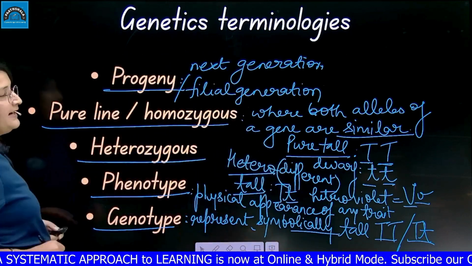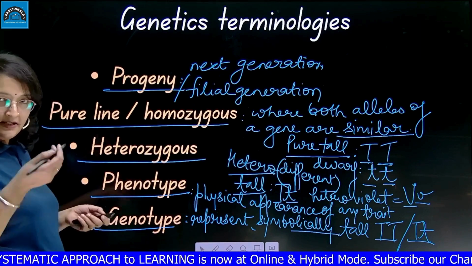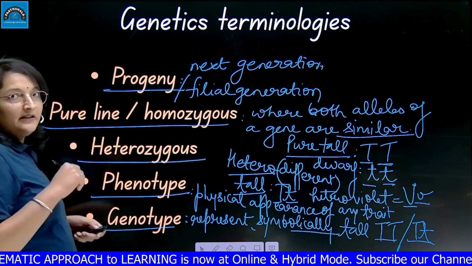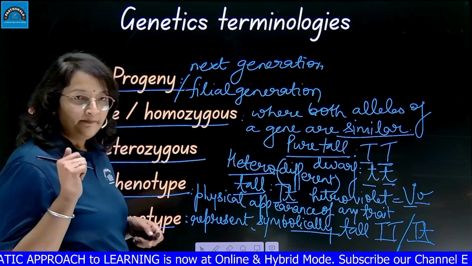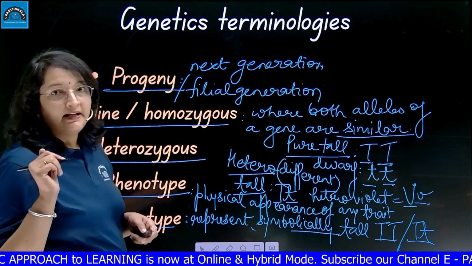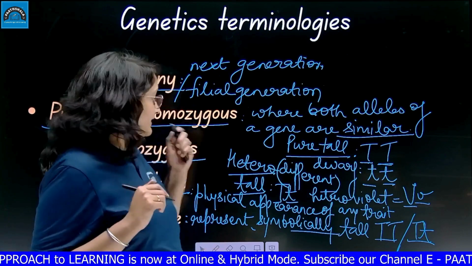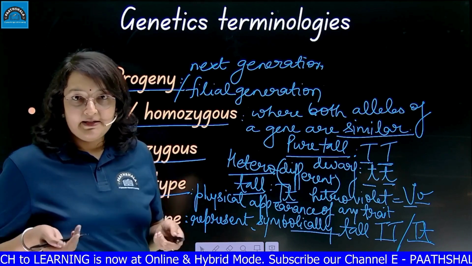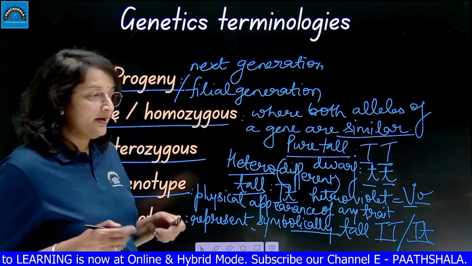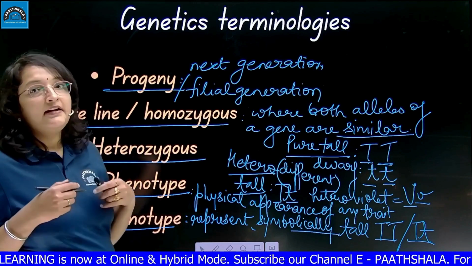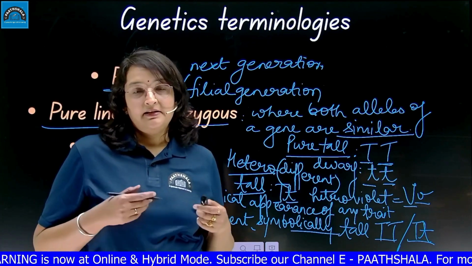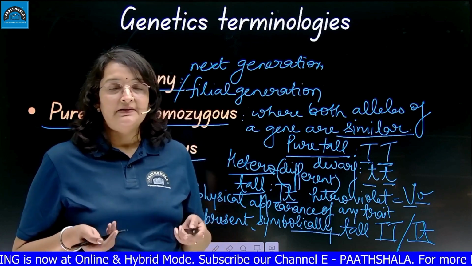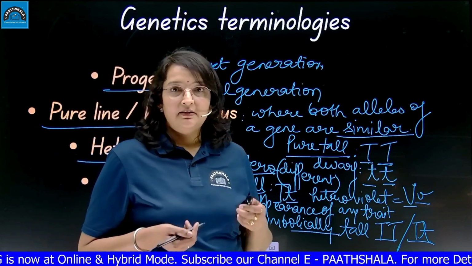We have to understand about progeny. What is progeny? The next generation. Pure line, where both the alleles are similar. Heterozygous, where both the alleles are different from one another. Then we have phenotype, where the physical appearance of any trait is talked about. Genotype, when we are giving symbolic symbols to any trait, that is called the genotype of the trait.